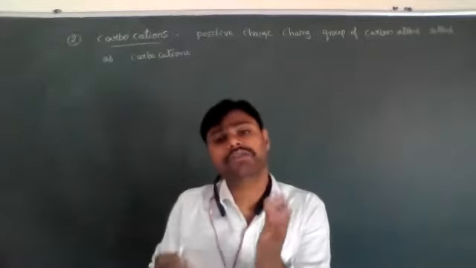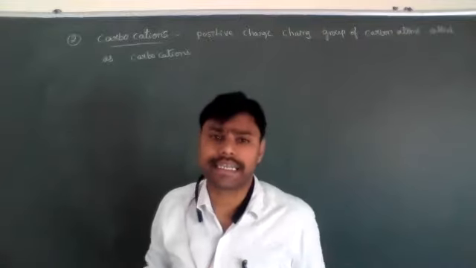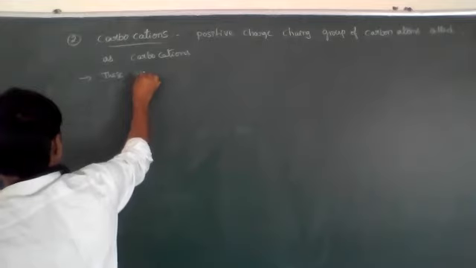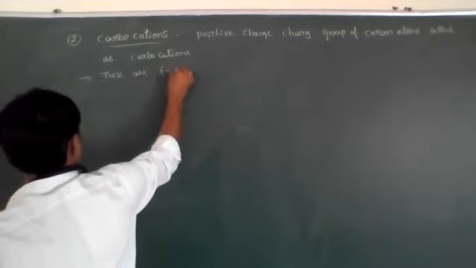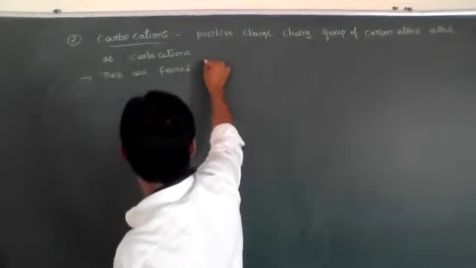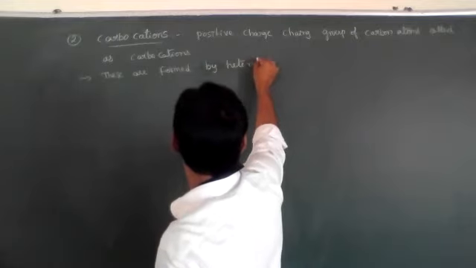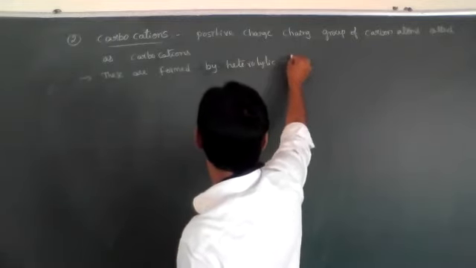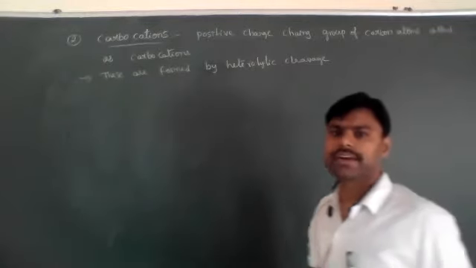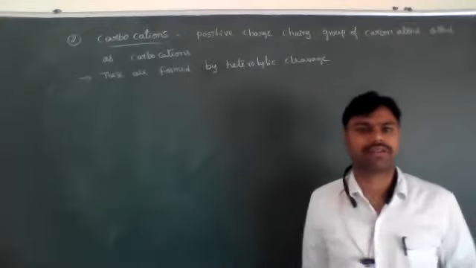See, positive and negative charges forming on the carbon atoms, how do they form? They are formed by heterolytic cleavage. In heterolytic cleavage, carbon having a positive charge will form and carbon having a negative charge will also form.